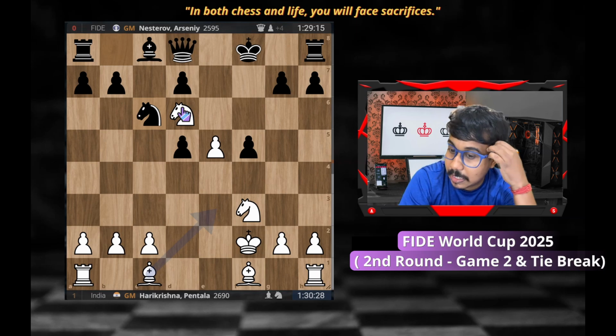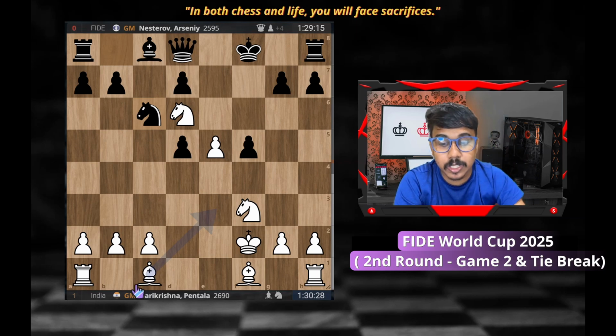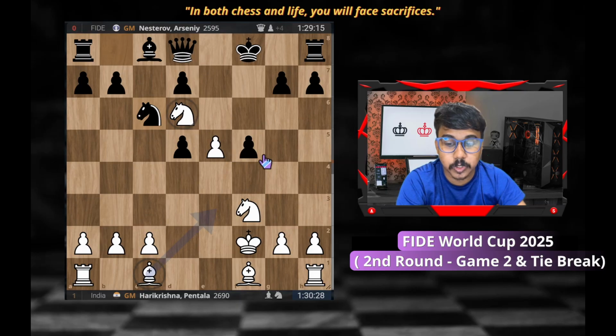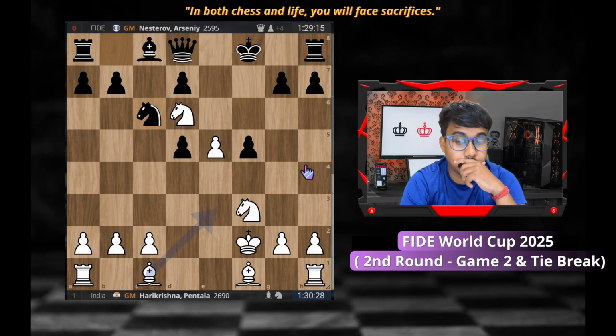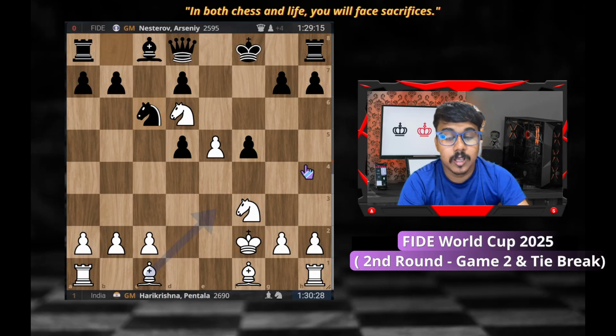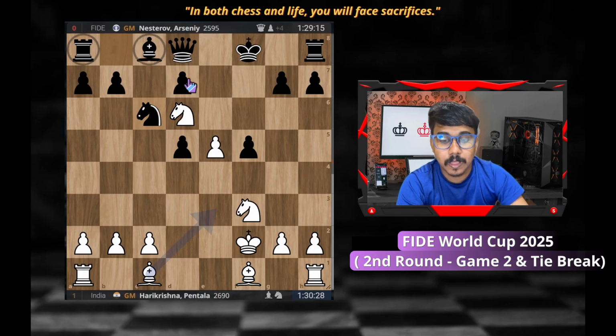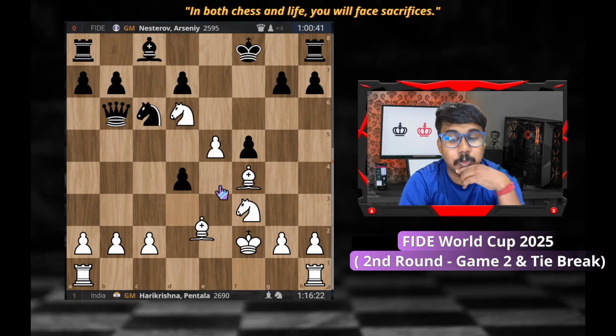If you look at this position, white has two pieces for the queen, right? One is this bishop and this bishop. So knight and bishop, two pieces for the queen. But what is in white's favor? The development is completely stopped for black. Dark squares are completely weak. So those are the things in white's favor, and white converted this position very beautifully.